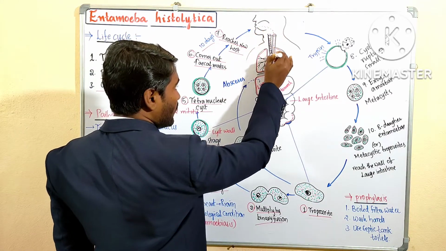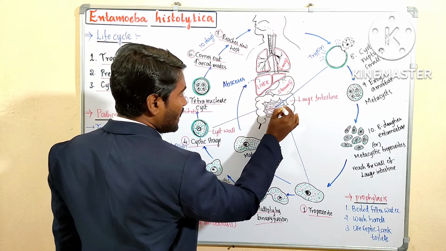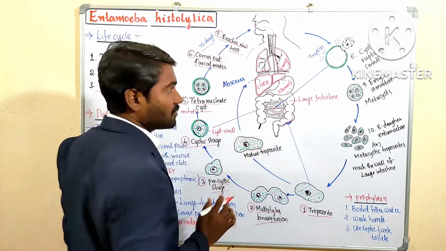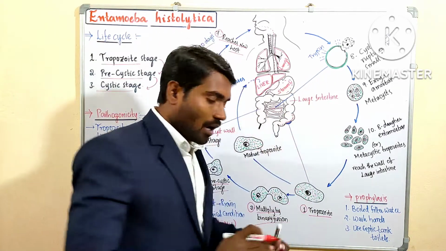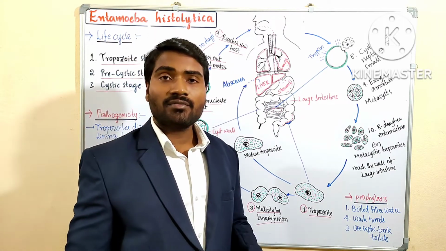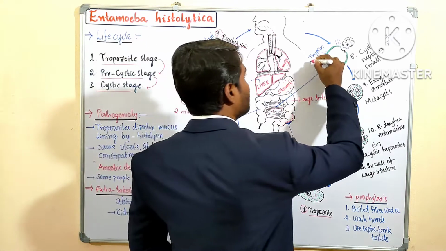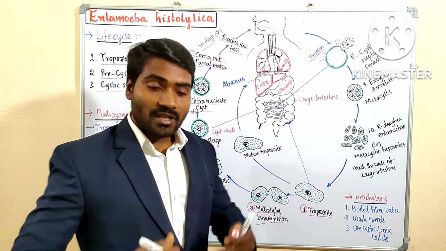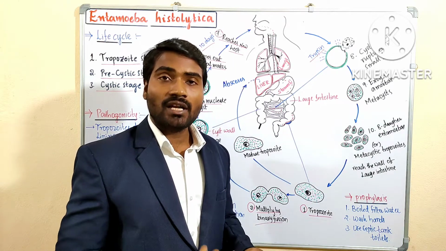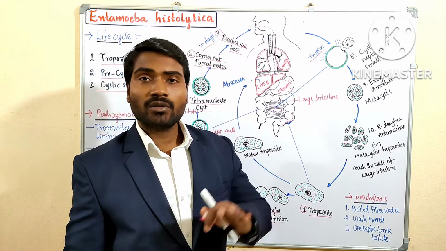they go through the esophagus, from the esophagus to the stomach, and from the stomach to the small intestine. Now they are in the small intestine. After reaching the small intestine, you know that different types of enzymes are present there. One such enzyme is trypsin. As you know from the digestive system, it is produced by the pancreas and enters the intestine.